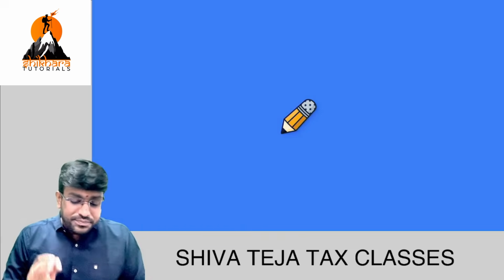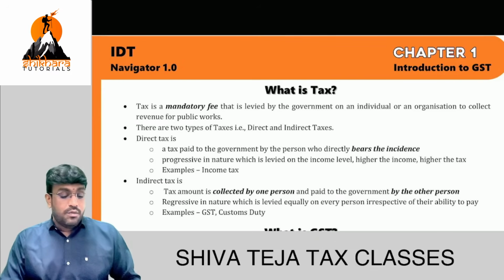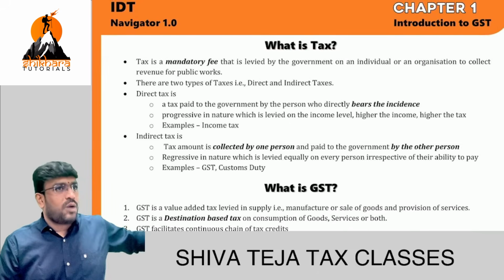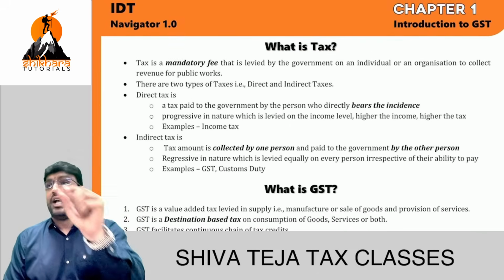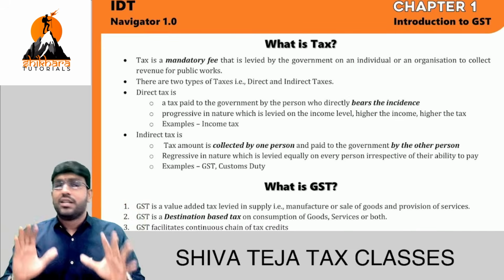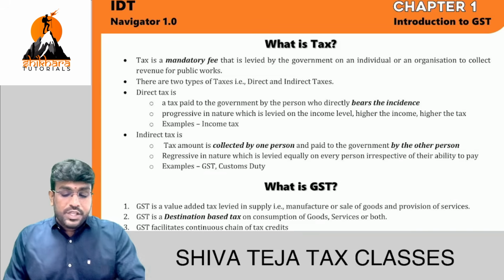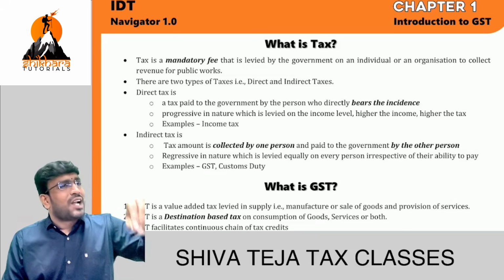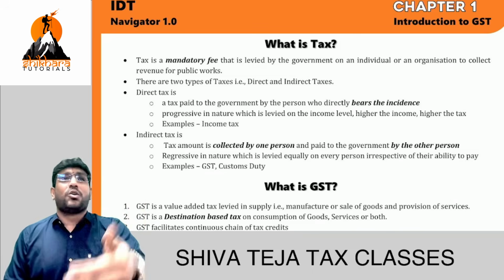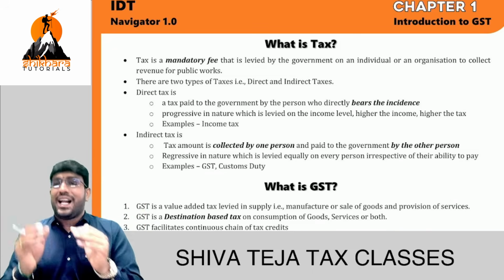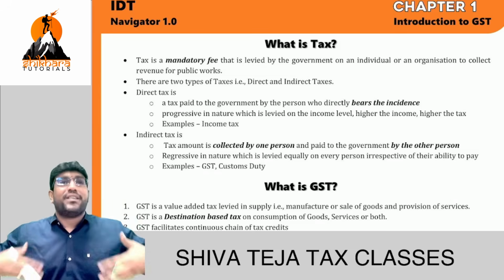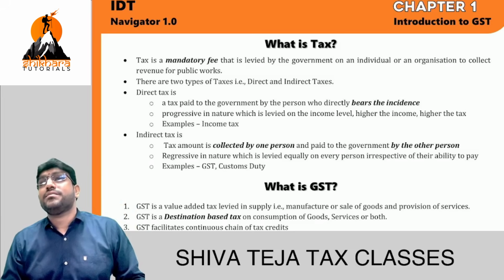So these are the materials which will reach your hands very soon, by tomorrow. Still in progress, almost about to complete the material, but you will get the first handout by tomorrow itself. You can see a glimpse of how the material looks and how the flow will work. The first topic is introduction to GST. This is not there in the CMA final institute material, but I covered it in the book once again so that you can brush up your concepts. In this lecture, I'll spend the next 10-15 minutes going through the introduction once again, and immediately we'll start with supply.